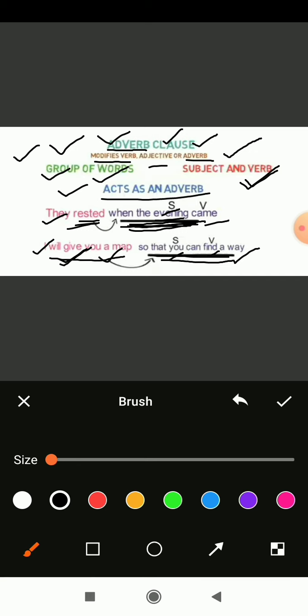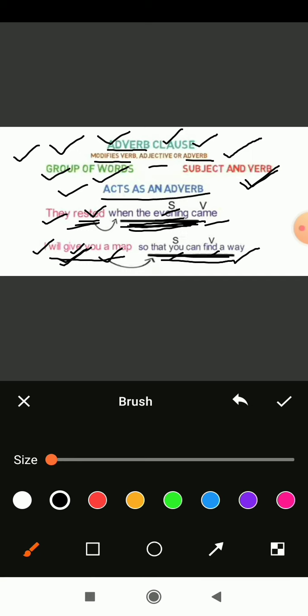So the words which define the verb are called an adverb clause. Fine, understood? So here the adverb clause is always describing the verb, which is give. So it is always describing the verb, so that's why it is called an adverb clause. Understood? There is nothing so hard to understand.